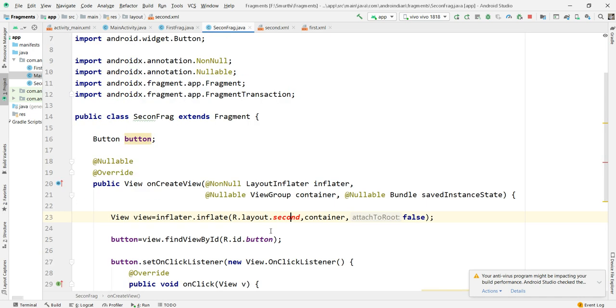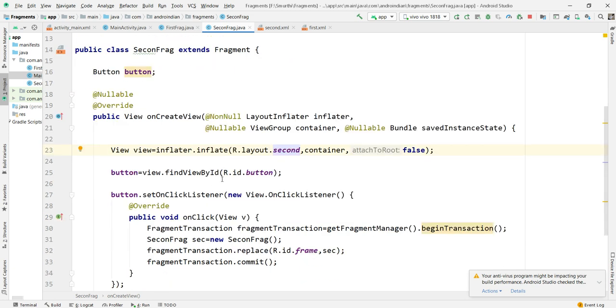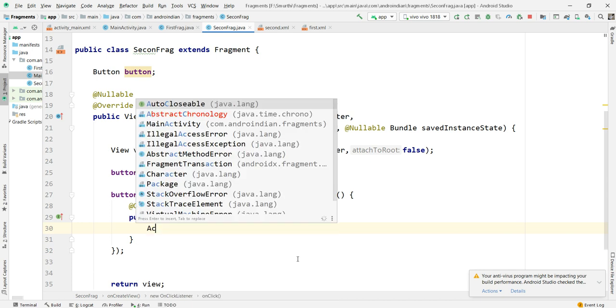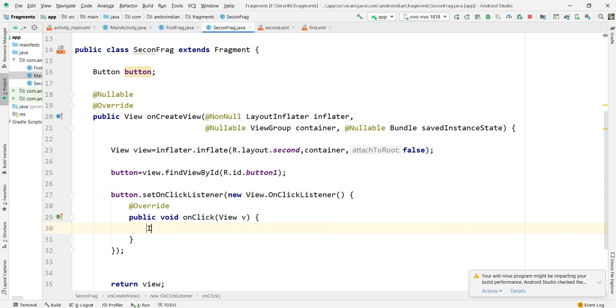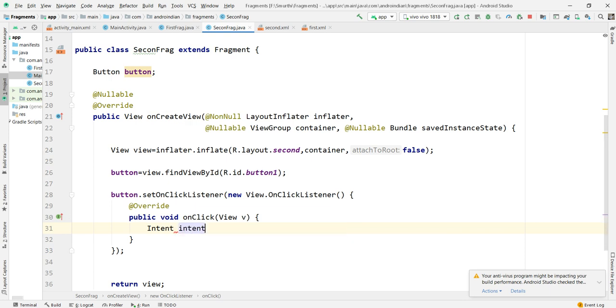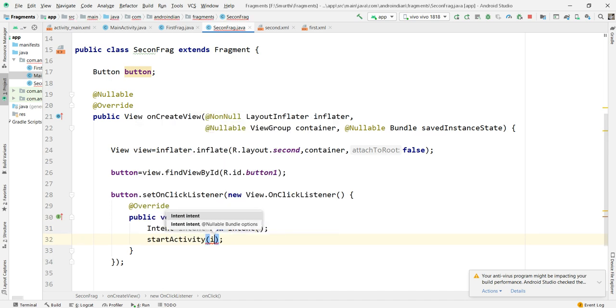Here again I want to write the action for this button. It's button1. Then I'm calling here. Now from here I want to call an intent. So simply Intent equal to new Intent, then startActivity of intent.